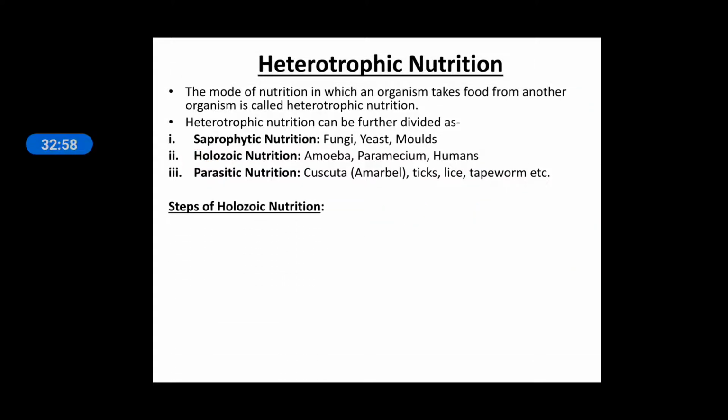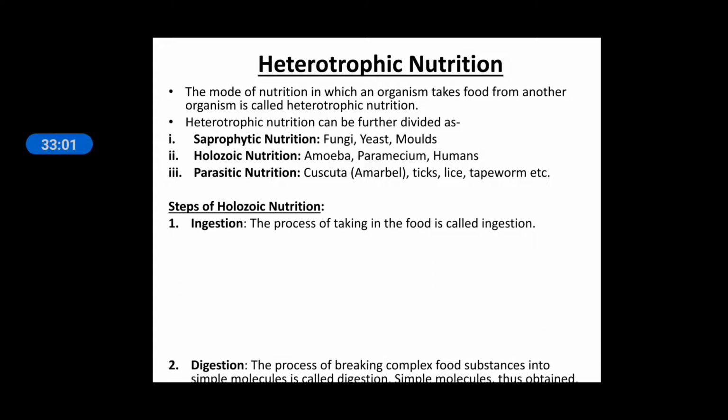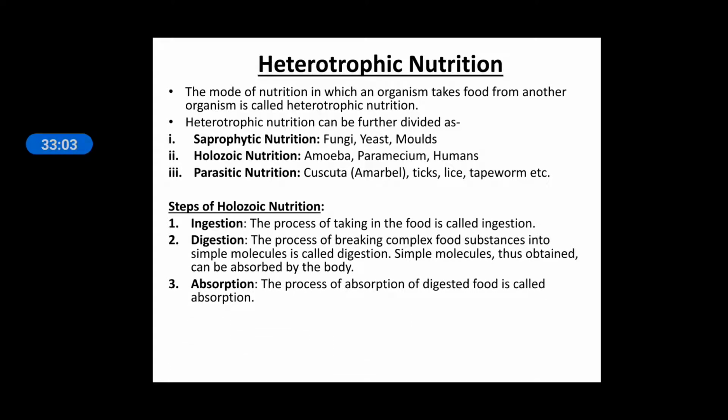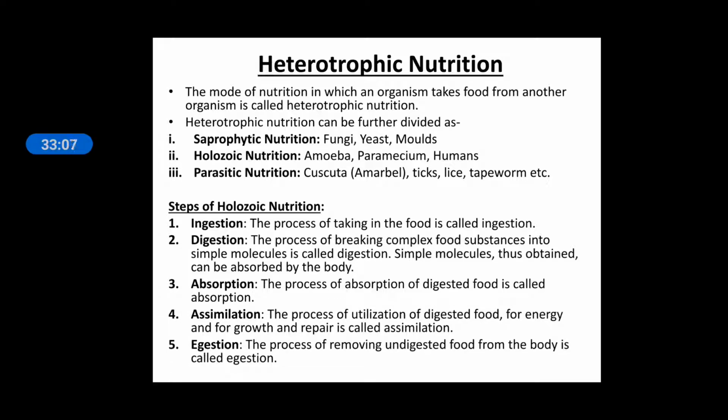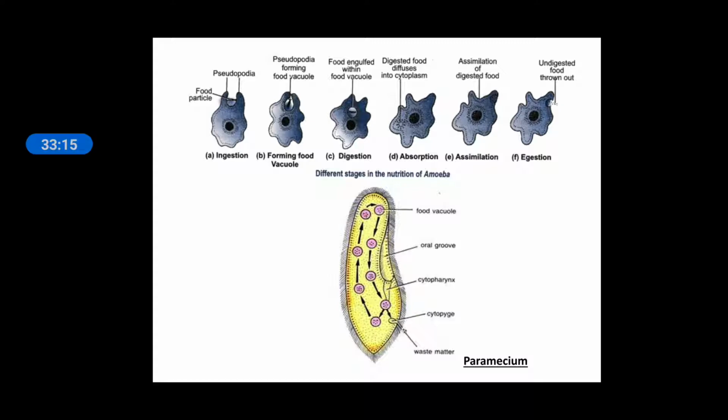The steps of holozoic nutrition I have discussed: ingestion, digestion, absorption, assimilation, and egestion. From here you can see the one-line definition of each and every step. Here we can see how the amoeba takes its nutrition and how the paramecium takes its nutrition.